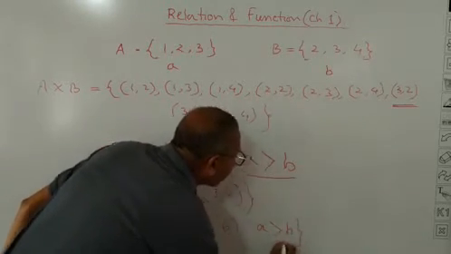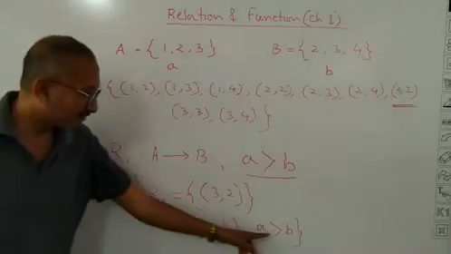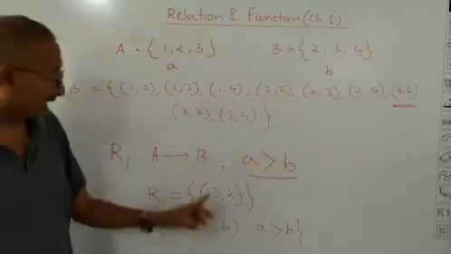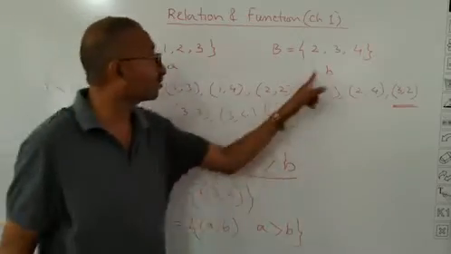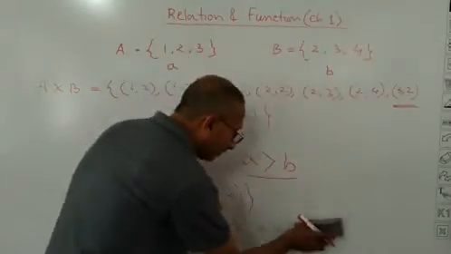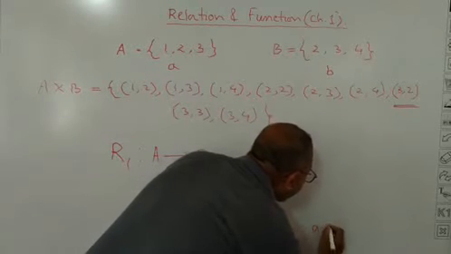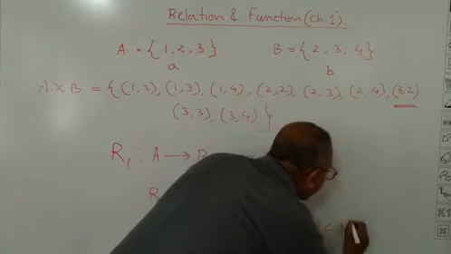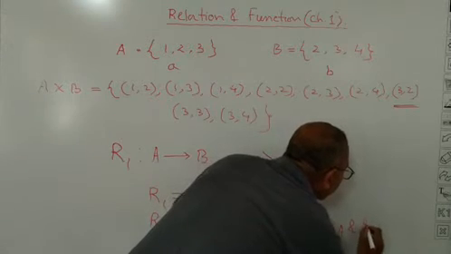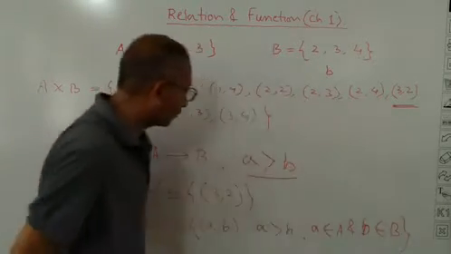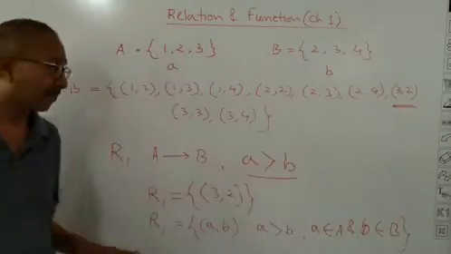This is set builder form. Where a belongs to capital A and b belongs to capital B. That has to be written here. So this I have written in set builder form.